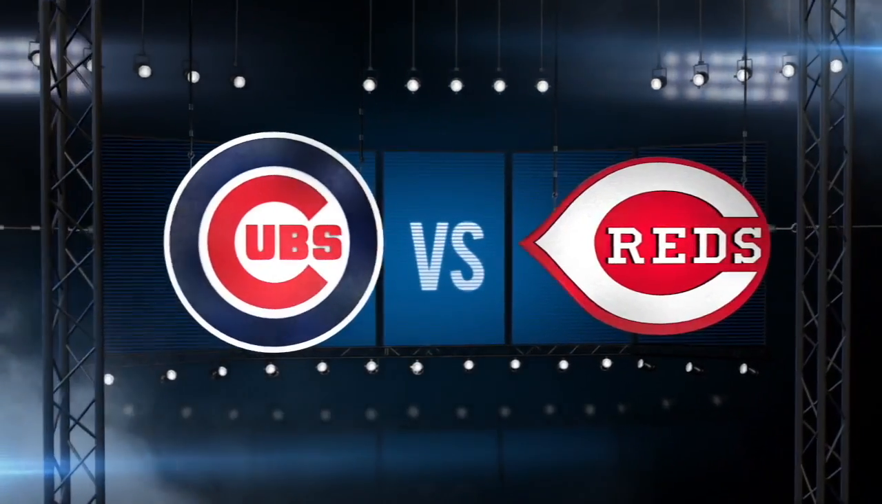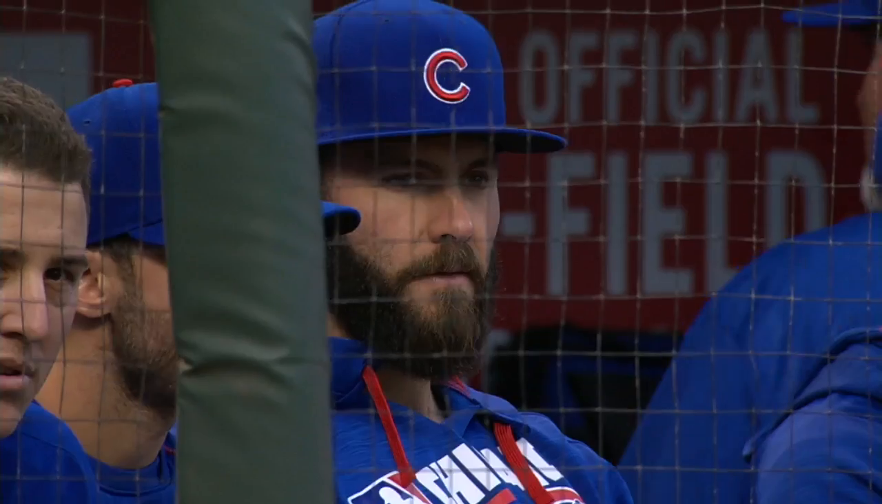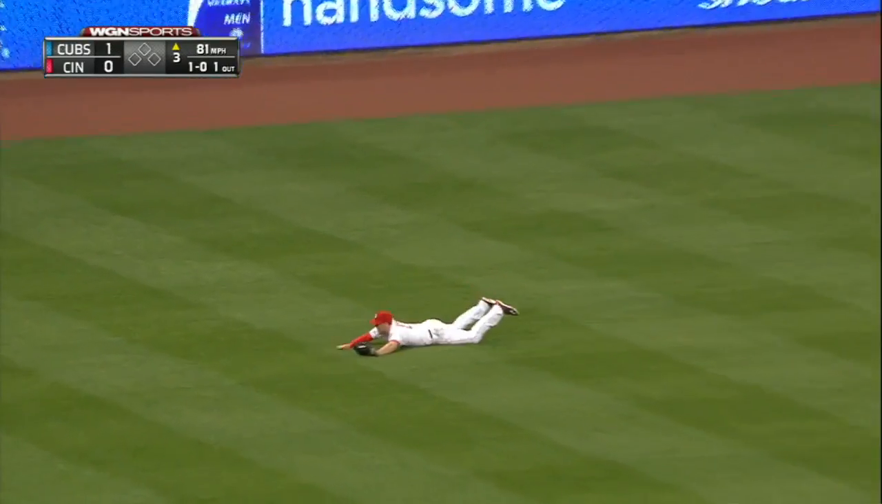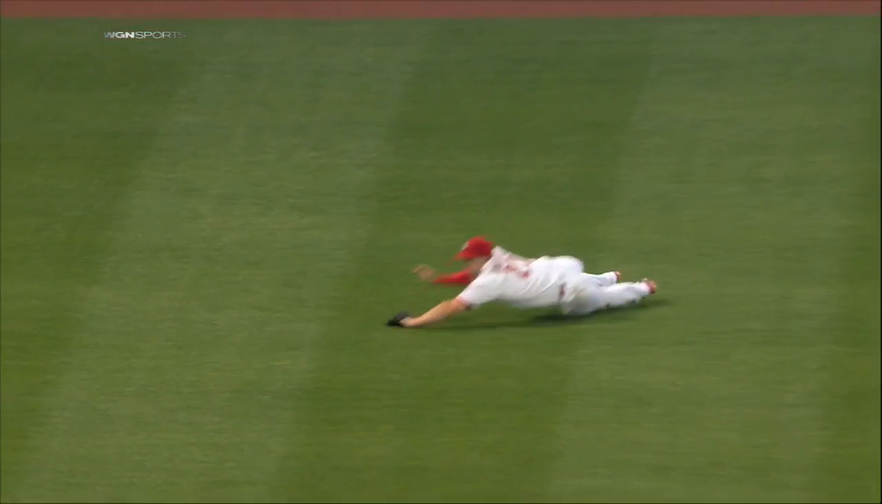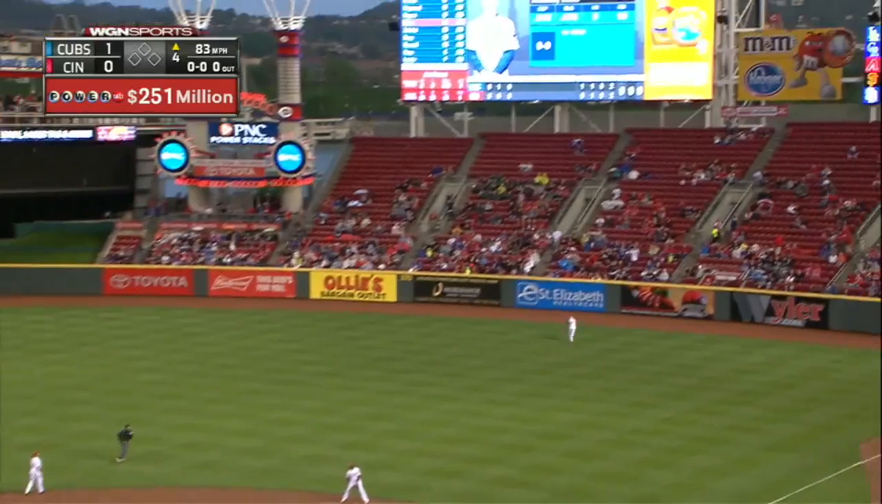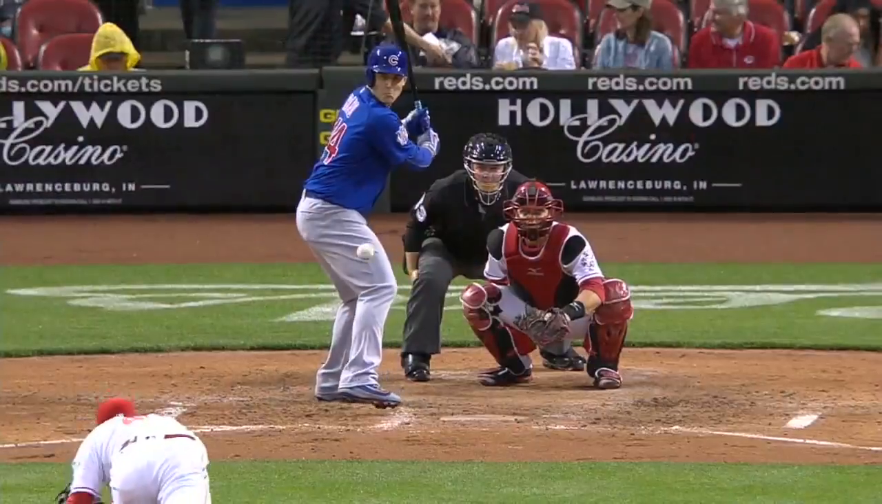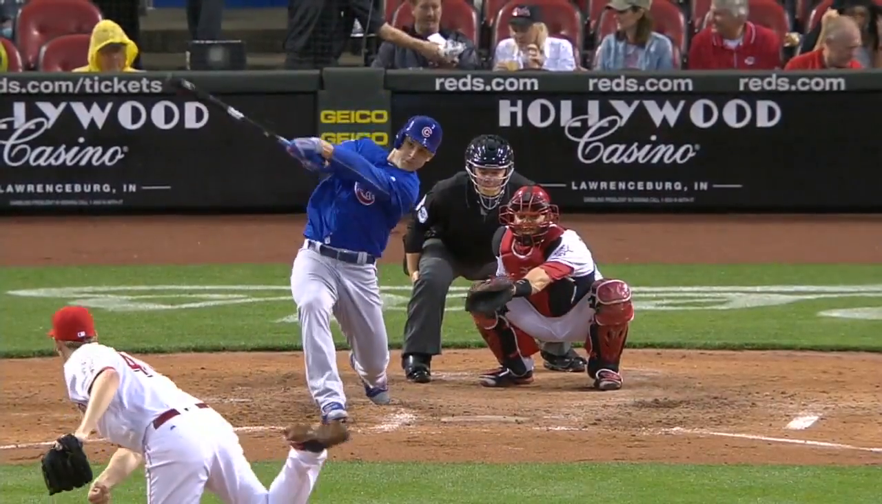One night after Jake Arrieta's no-hitter, it's the Cubs and Reds back at it at Great American Ballpark. 1-0 Cubs, top three. Dexter Fowler off John Moscot. In comes Adam Duvall, the nifty grab in left field. But top four, neither Duvall nor anybody else in a Reds uniform is going to get to that one. Anthony Rizzo, solo shot to right. Cubs have a 2-0 lead.